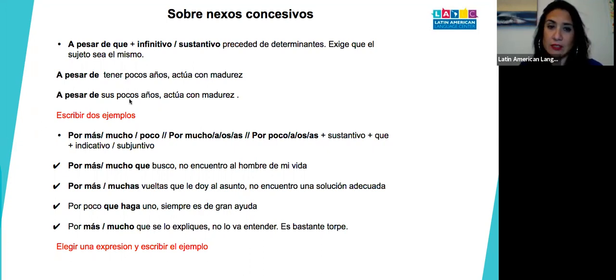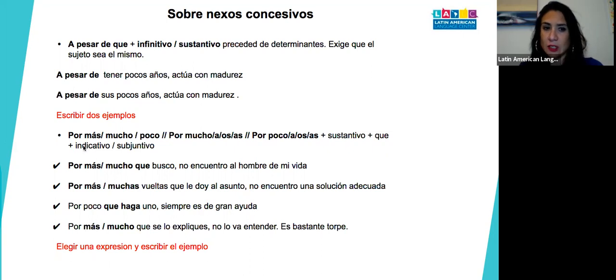Actúa con madurez. Then, a pesar de sus pocos años, actúa con madurez. Again, it's present simple and it's a noun. So please write 2 examples of these ones. Okay, and then another one.